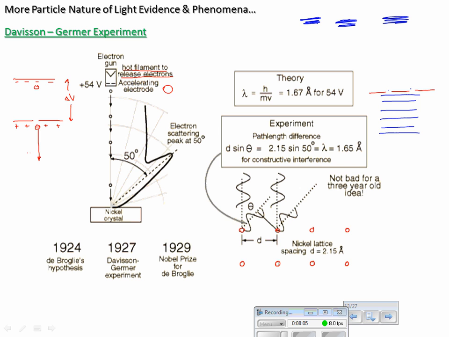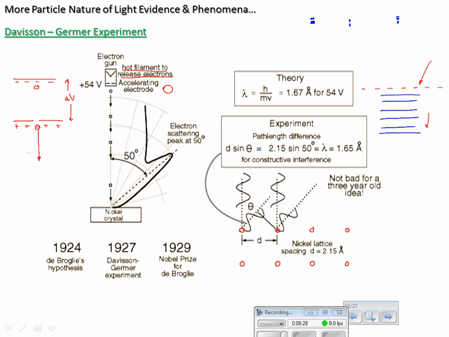This works even better if instead of a couple of slits, you use lots and lots of slits. The more slits we use, the sharper these maxima get, so we might get real fine dots like that. This thing's called a diffraction grating, those lots of little slits.